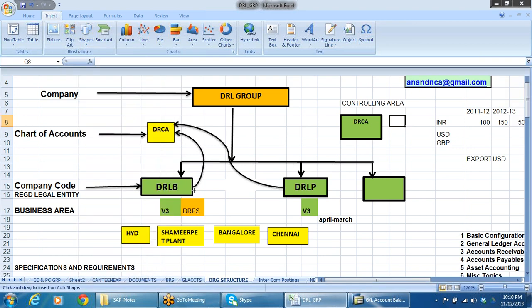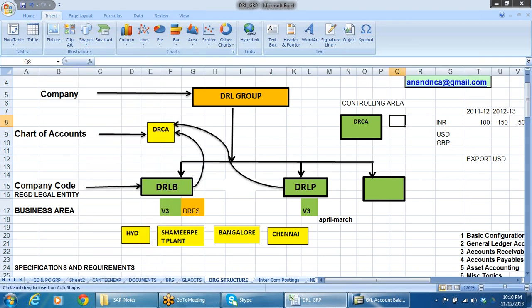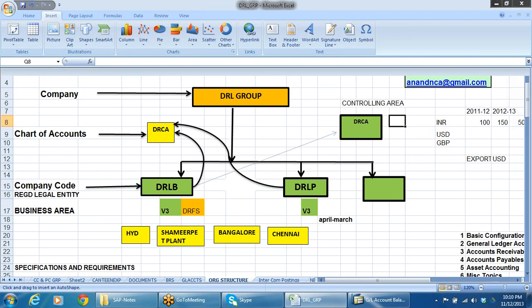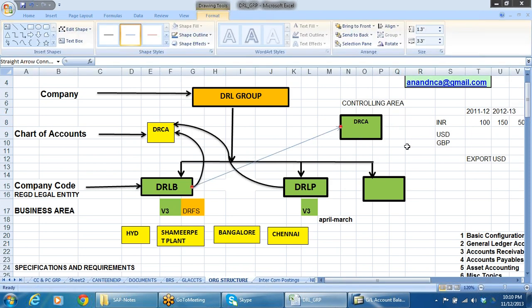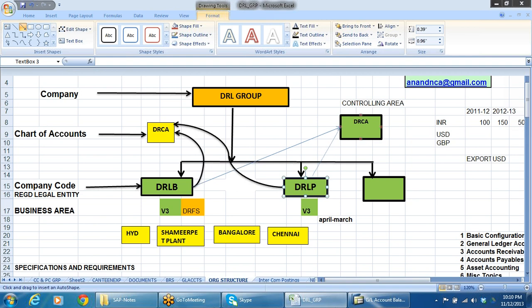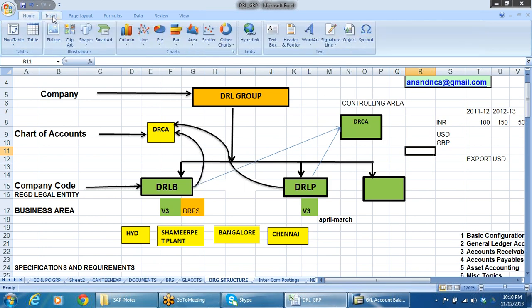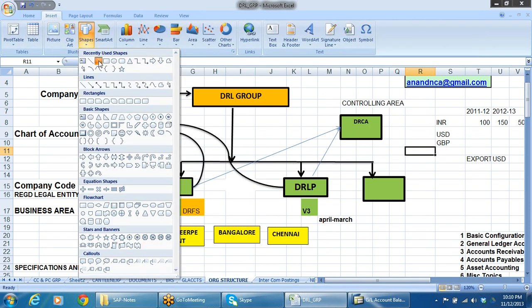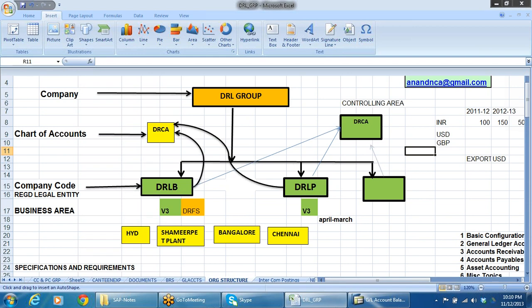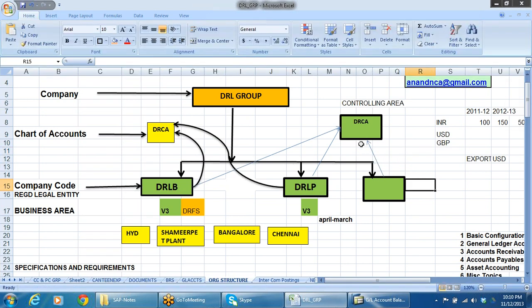Say for example, we can link up this company code, similarly this company code. So any number of company codes can be linked to one controlling area.